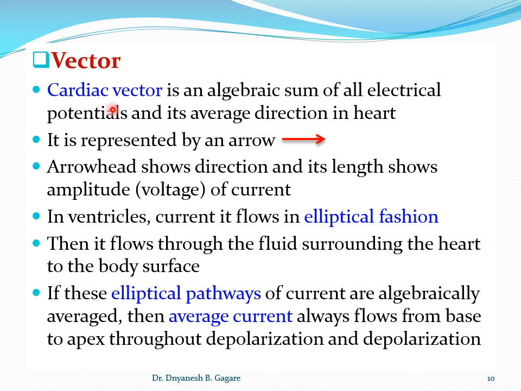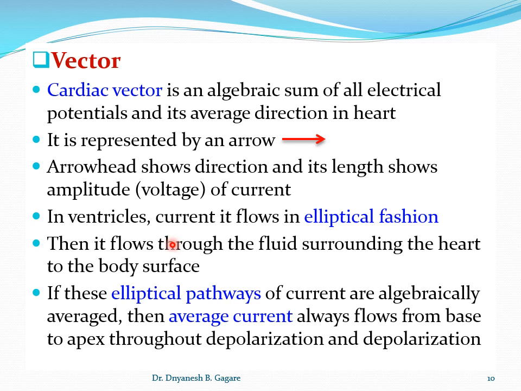It was from the base to the apex. So what does that arrow indicate? The arrowhead shows the direction of current flow, okay, and its length indicates the voltage or amplitude of the current, okay.